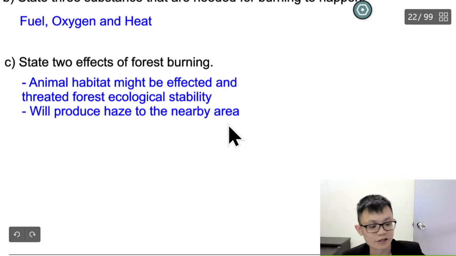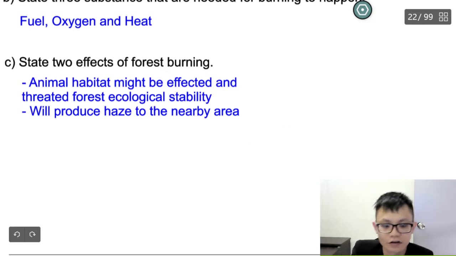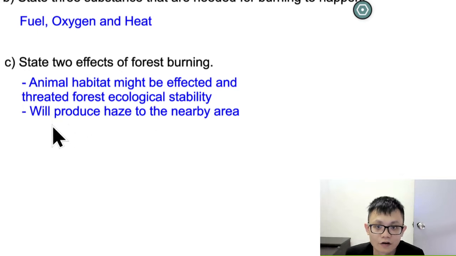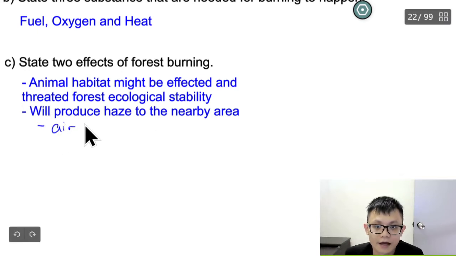Basically this one is actually talking about air pollution. If you want to use your own words, the easier words, maybe you can say it will cause air pollution.